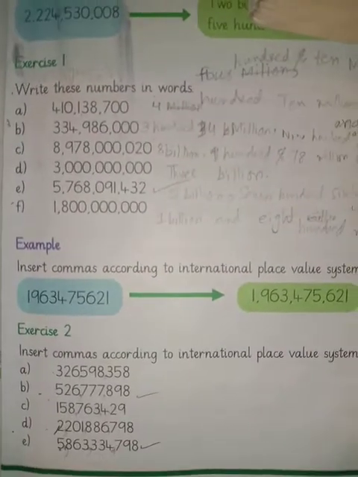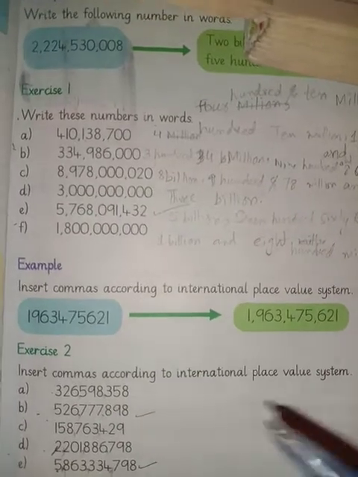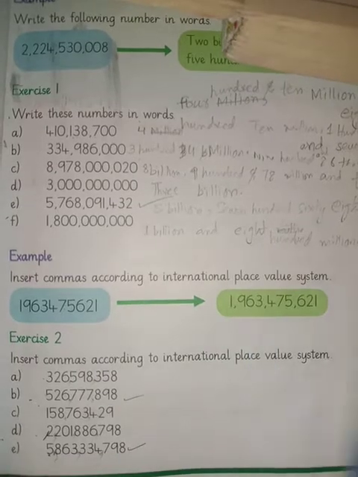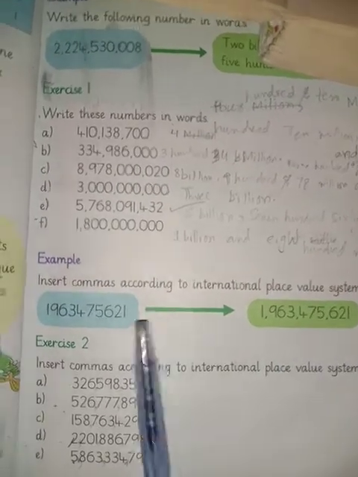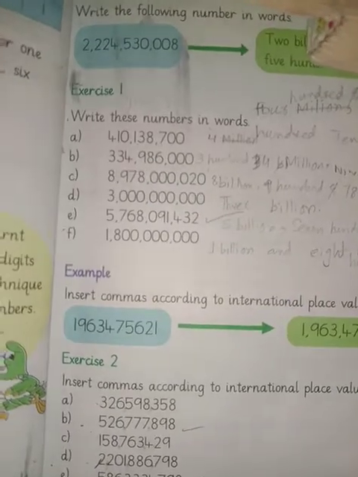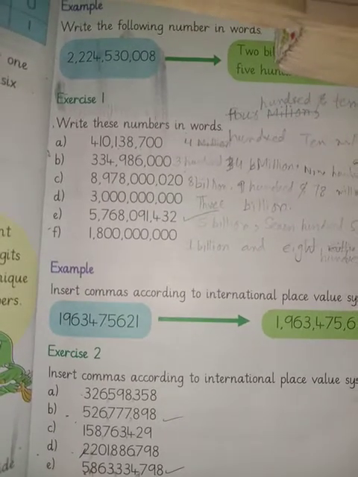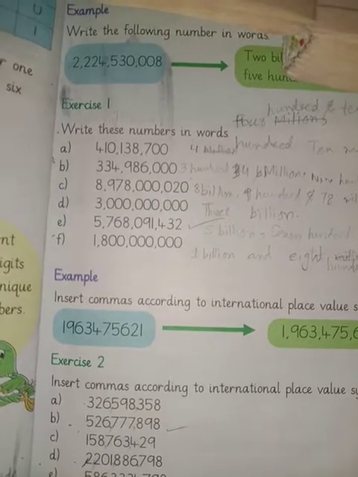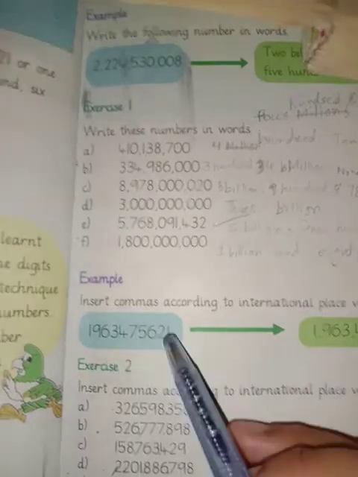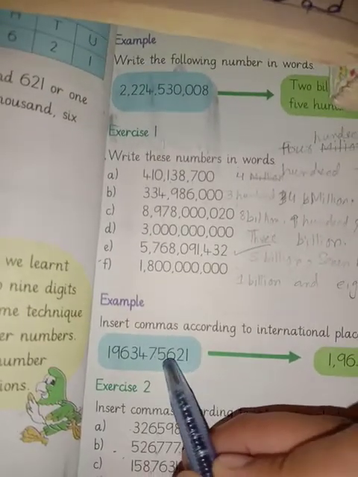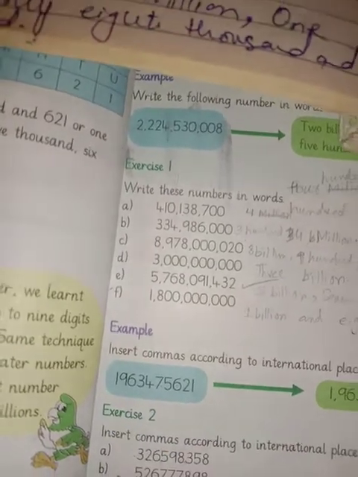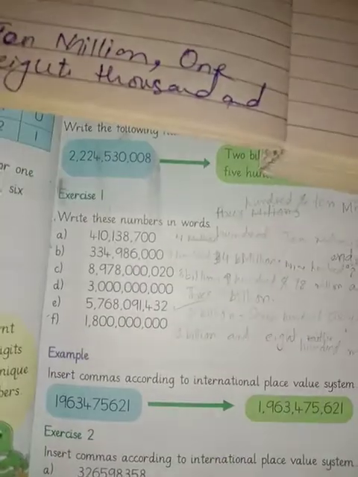Moving towards our next example: insert commas according to the international place value system. We have a number and we have to insert commas. The rule for inserting commas is related to the places. We have the number 1, 2, 6, 5, 7, 4, 3, 6, 9 and 1. First of all, we will write the number.